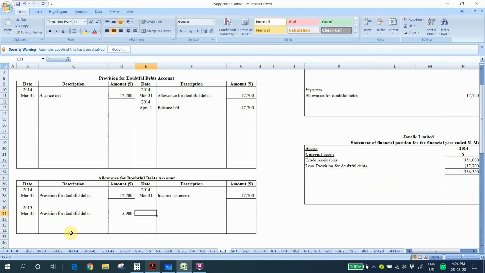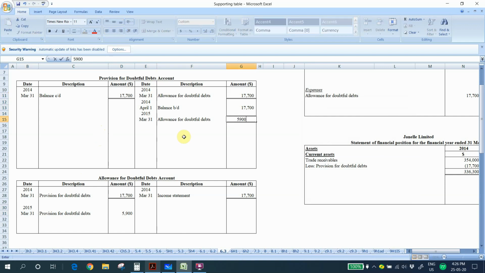So this amount will be credited to which account? Will be credited to provision for doubtful debts account. So the wording will be the same. We write allowance for doubtful debts, and the amount is 5,900. So don't forget about your bad debts.